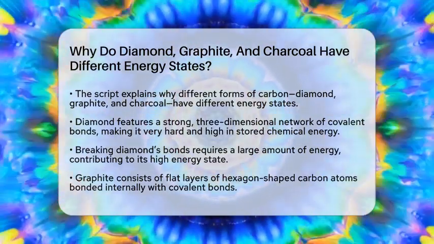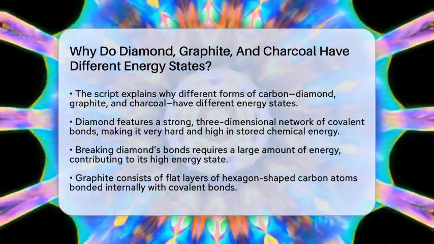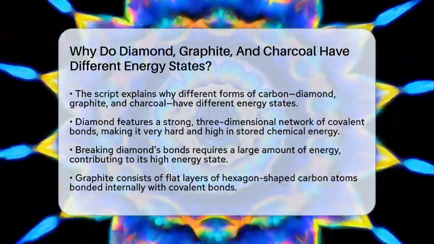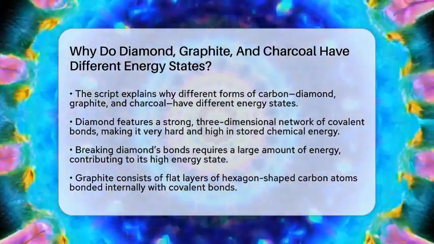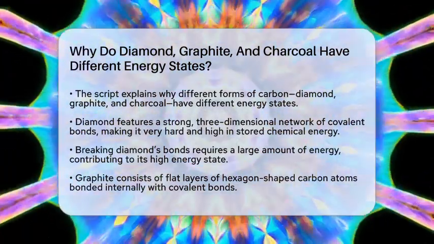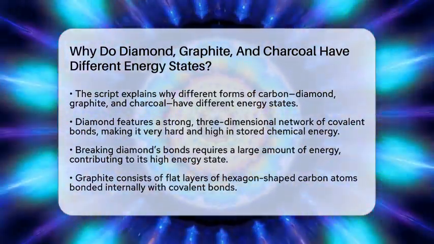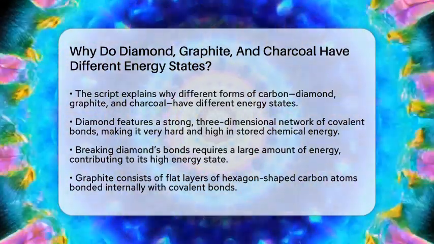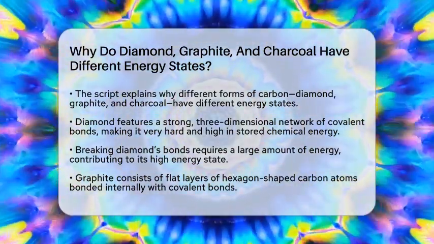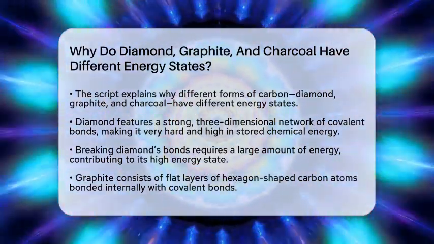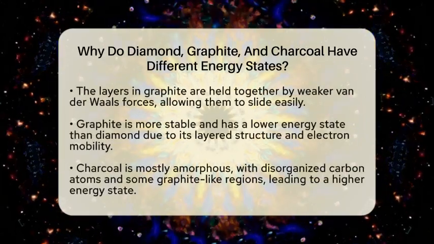In diamond, each carbon atom connects to four other carbon atoms with very strong covalent bonds. These bonds form a tight, three-dimensional network that makes diamond incredibly hard. Because of this rigid structure, diamond stores a lot of chemical energy in those strong bonds. It takes a lot of energy to break those bonds and change the diamond into something else. That's why diamond has a high energy state compared to other forms of carbon.